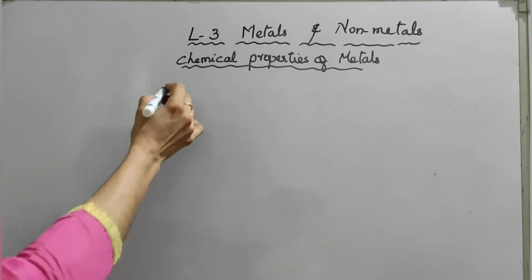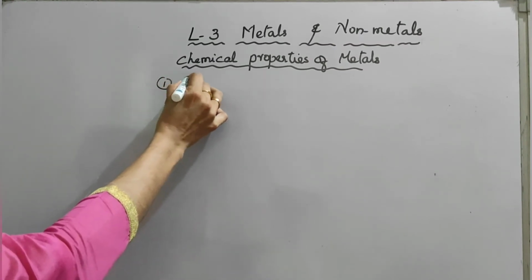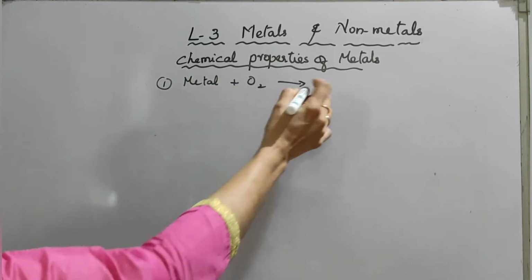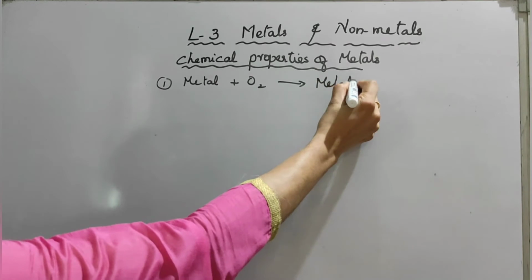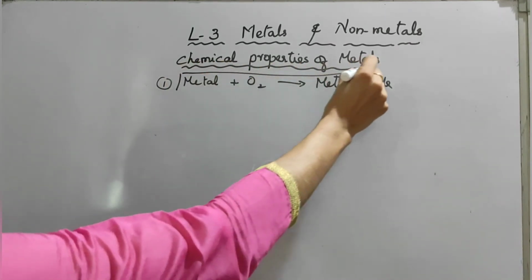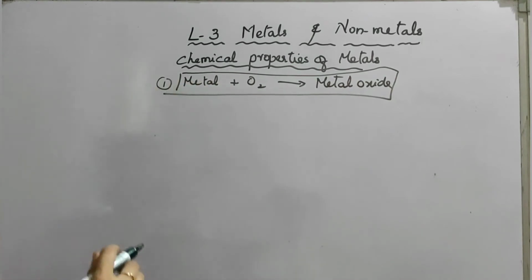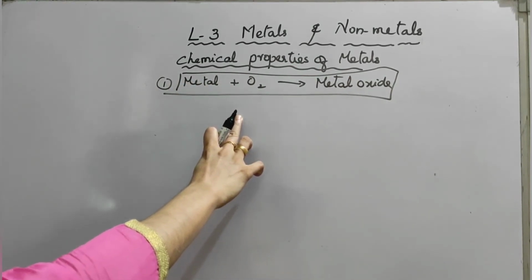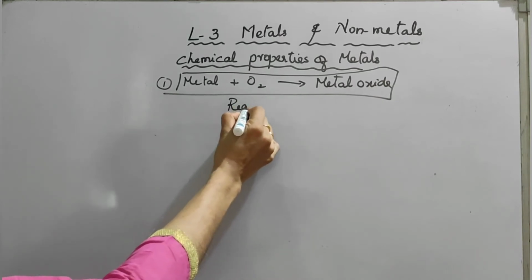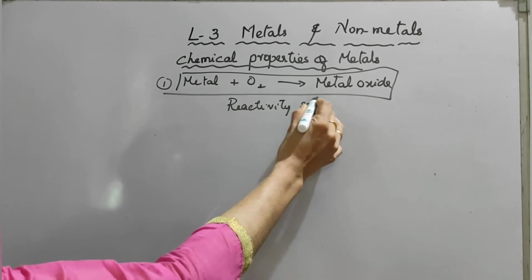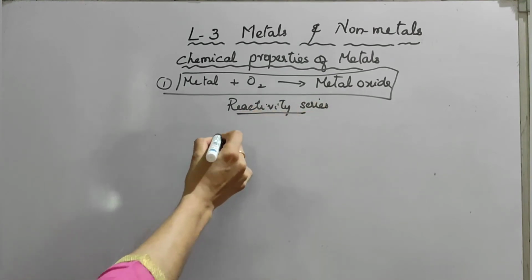The first chemical property: metals react with oxygen. The product is metal oxide. Metal reacts with oxygen to give metal oxide. Before studying the chemical properties, we must know about the reactivity series. Very important, you have to know about this reactivity series.